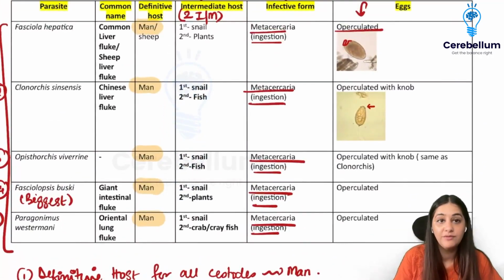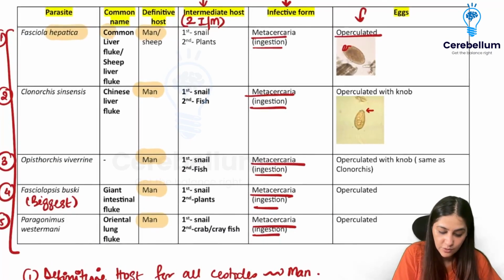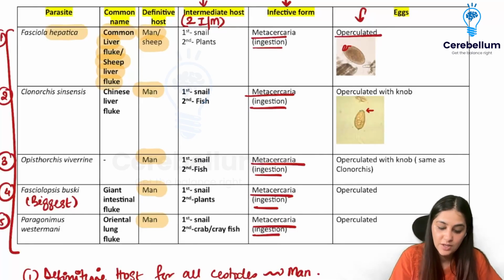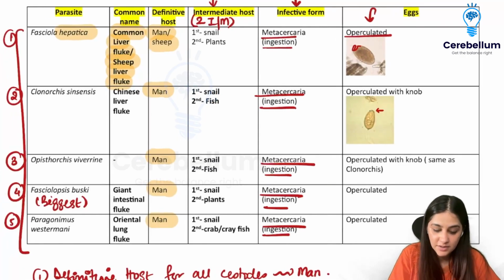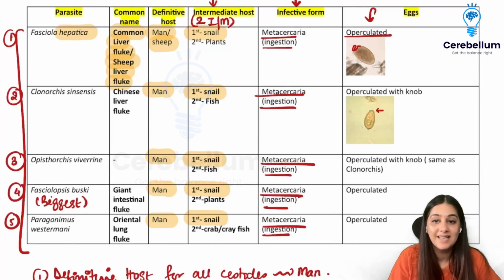Now coming back to the Fasciola hepatica. Hepatica only means liver. So it is called the common liver fluke or the sheep liver fluke because sheep can also be the definitive host here, right? It might be, but man is definitely the definitive host. Coming to the first intermediate host, it is always going to be the snail. For all of them, the first is always the snail, but the second one changes.